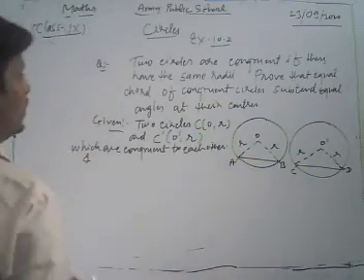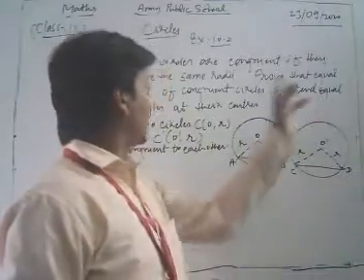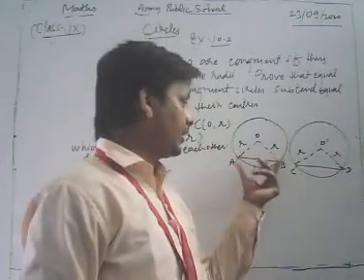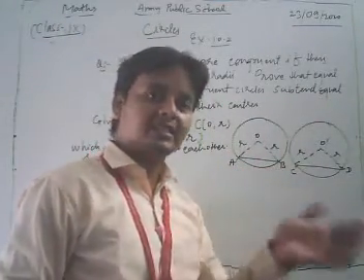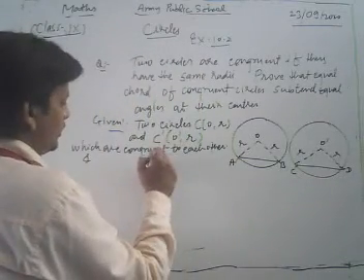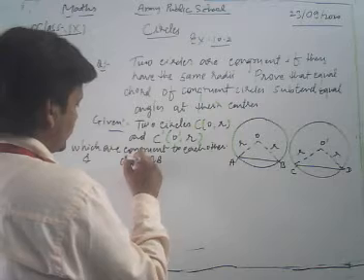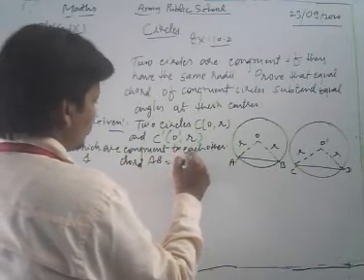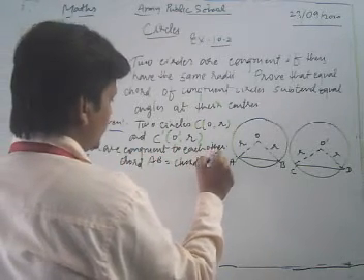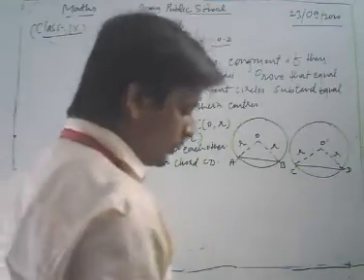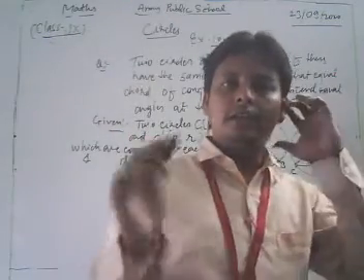And what else is given? Equal chords of the congruent circles. Here chord AB is equal to chord CD. It is also given. In the figure, chord AB is equal to chord CD.